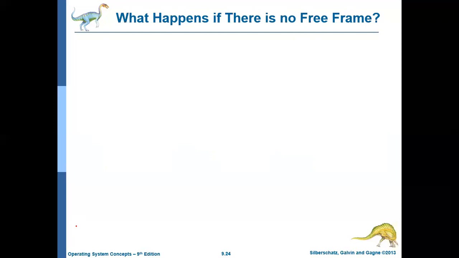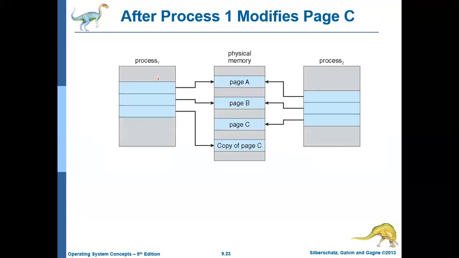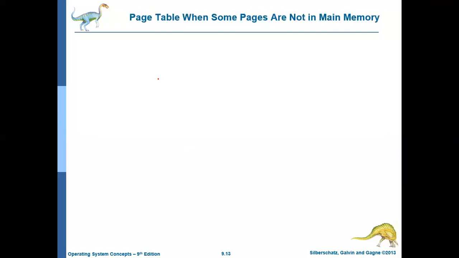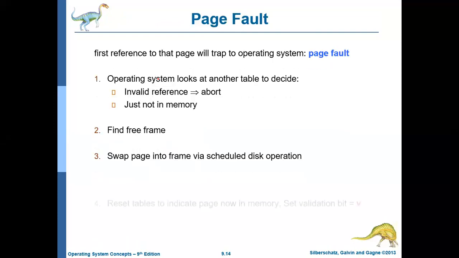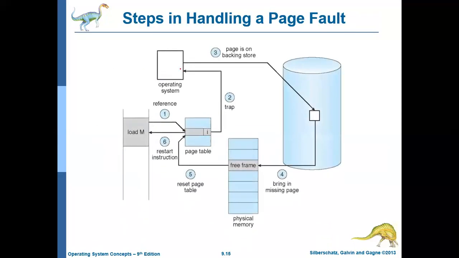But what to do if there is no empty frame? That is the question. In this topic, we are going to see what to do if there is no empty frame. There is a page fault, that is fine. Let me go back to this diagram, which we discussed previously, for better clarity. Yeah, this one. So all these things are fine.